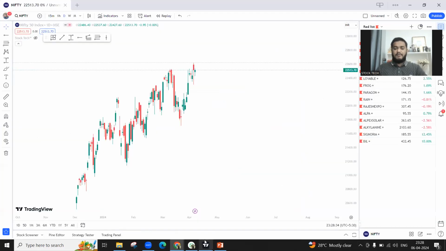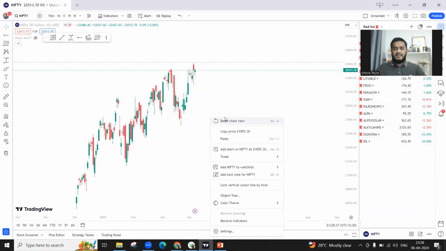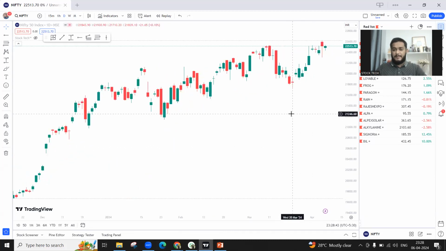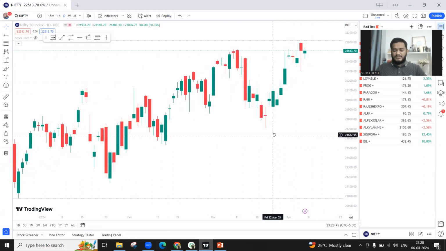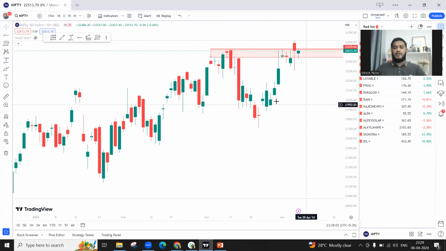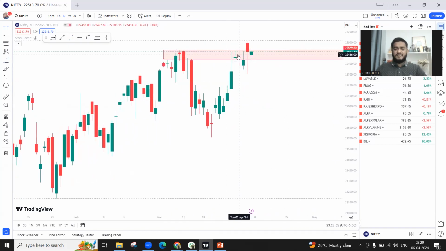Let us begin. I will go straight to the Nifty chart, and this is the Nifty chart right in front of us. We can see Nifty is at 22,513 levels currently. If you talk about last month when we had posted the video, we had clearly shown you guys that there is a resistance over here. That is 22,530. It was a strong resistance with a very strong supply zone over here. And there was a strong resistance over here, as you guys can see.